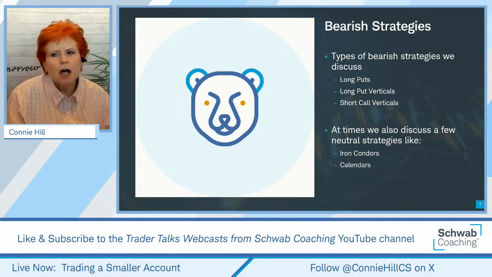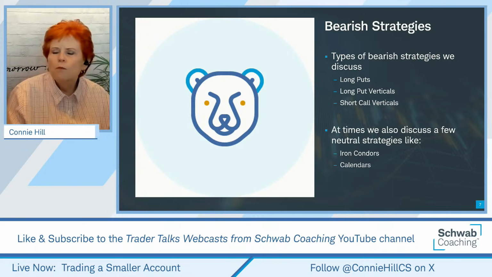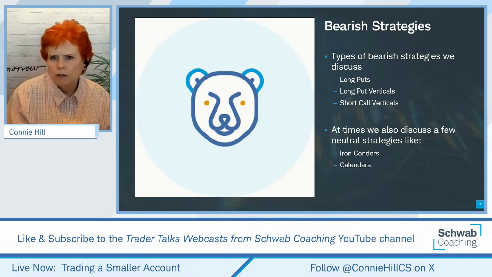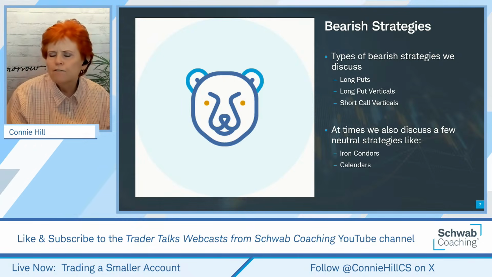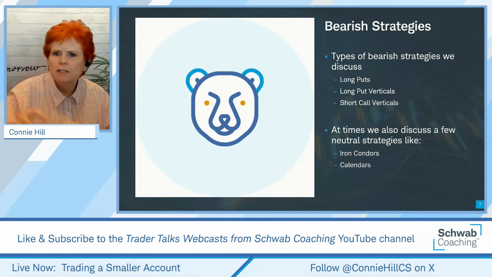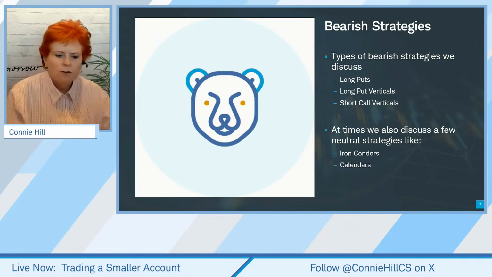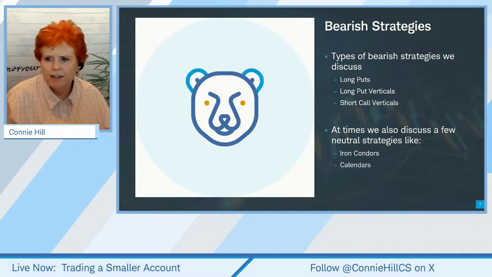Now, there haven't been a lot of opportunities for us to focus on it too much this year, okay? But when we do focus on it, we might look at long puts, long put verticals, short call verticals. And when we're in more neutral markets, or when a stock might be appropriate for it, we'll introduce you to the idea of doing a calendar or an iron condor, which is simply the combination of a short put vertical and a short call vertical, because we think maybe a stock's staying in a designated range. Okay, those are the rules that we're going to work with here.